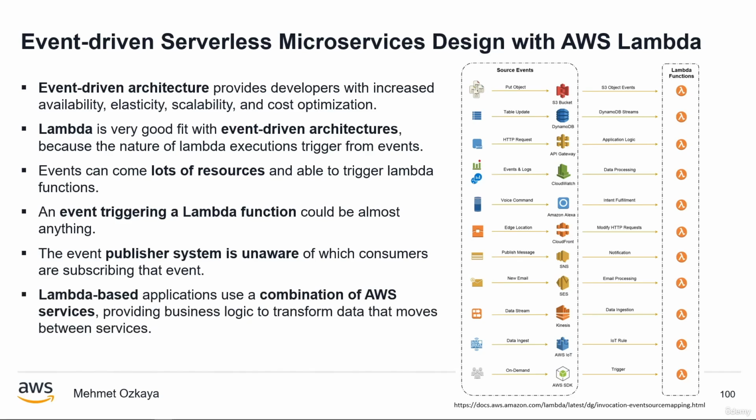Most Lambda-based applications use a combination of AWS services for different requirements about storage, API management, and integrating with other systems and services. You can see in the image on the slide, these are the Lambda-based invocation services, and most probably we will also use a combination of AWS services when designing event-driven Lambda-based applications. In these applications, AWS Lambda is connecting between services and providing business logic to transform data that moves between services.